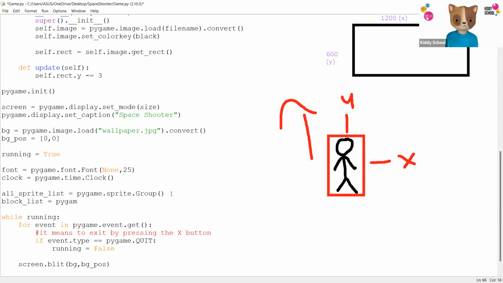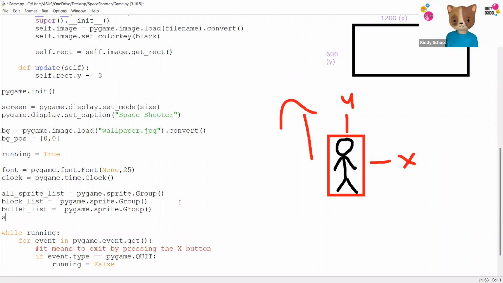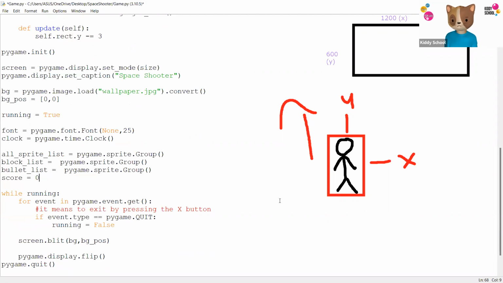Actually, it's the same thing. So I'm just going to copy that and bring it down over here. The last one is the bullet list, which is going to be the same thing. And the score by default is set to 0. Now we need to add everything that we have made here into the game that we are playing.